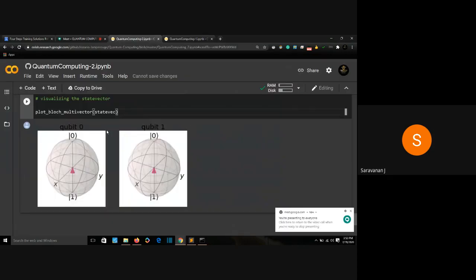So what is actually happening is this first qubit is dependent on the zeroth qubit. Unless I know the position of the zeroth qubit, my first qubit will not go to a certain position. Since my zeroth qubit position is unknown, the last time it was pointing at x because it was not entangled to other qubits. Now that it is entangled to another qubit, the position of this qubit depends on this qubit. For example, if it is pointing at x, it might point in the opposite direction. That shouldn't happen. It shouldn't go to superposition. Only this qubit is in superposition.